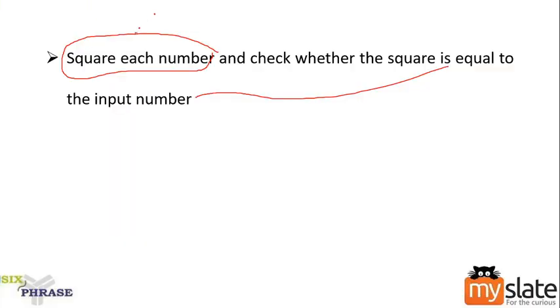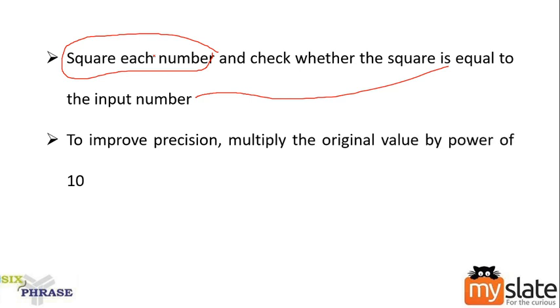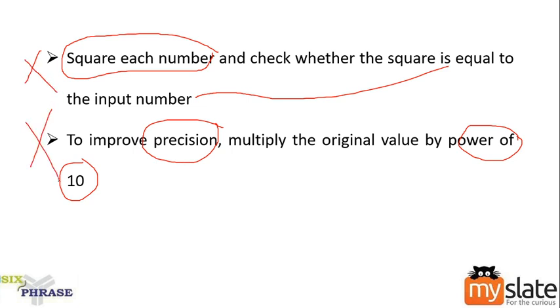First step, we squared each number. Next step, we obtained precision by multiplying by a power of 10. Yes, I multiplied by 1000 into 1000. Both the methods are inefficient. This will work for smaller programs with smaller inputs, but not here.